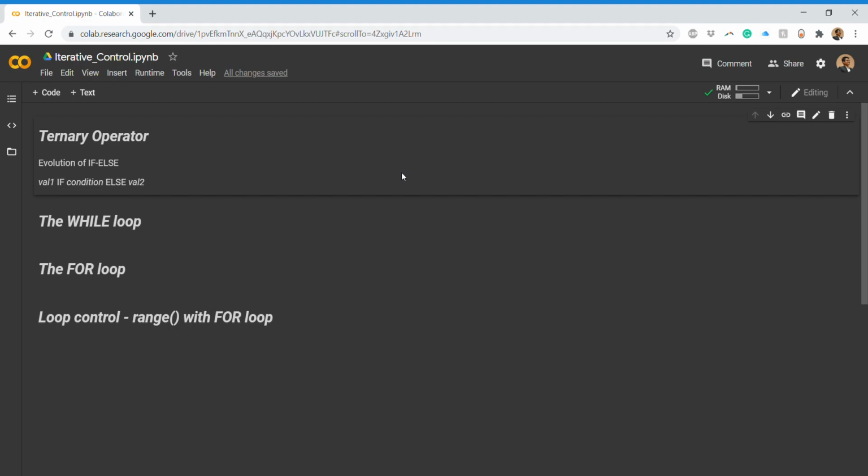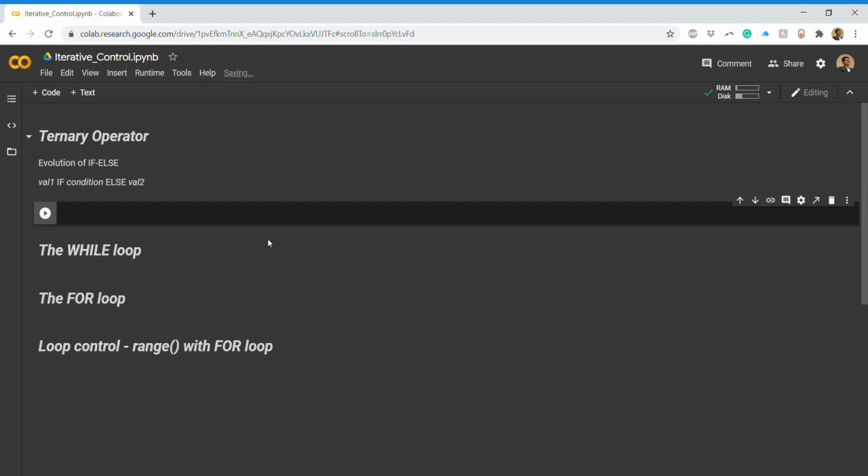Before we begin with today's discussion, let me remind you, in the second video I mentioned that there was no ternary operator, but that ternary operator was in accordance with the colon, that it was something like this.